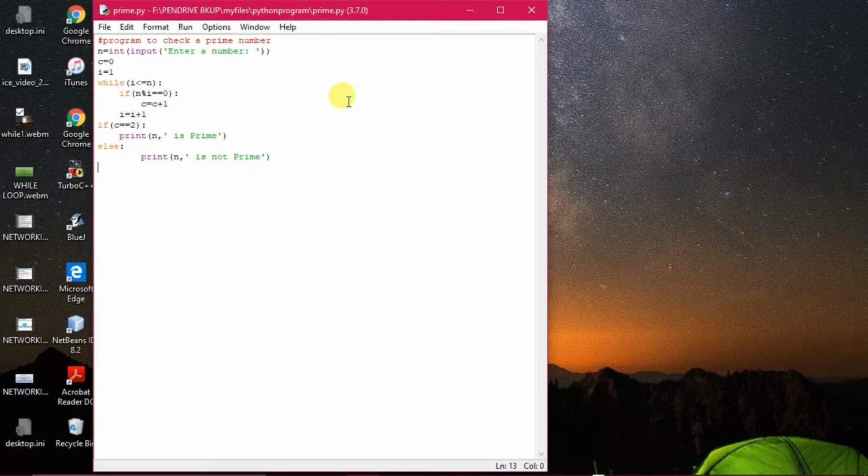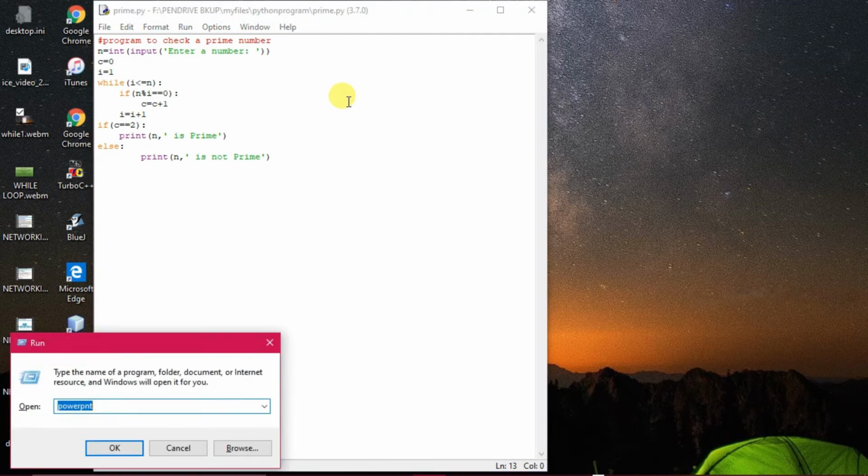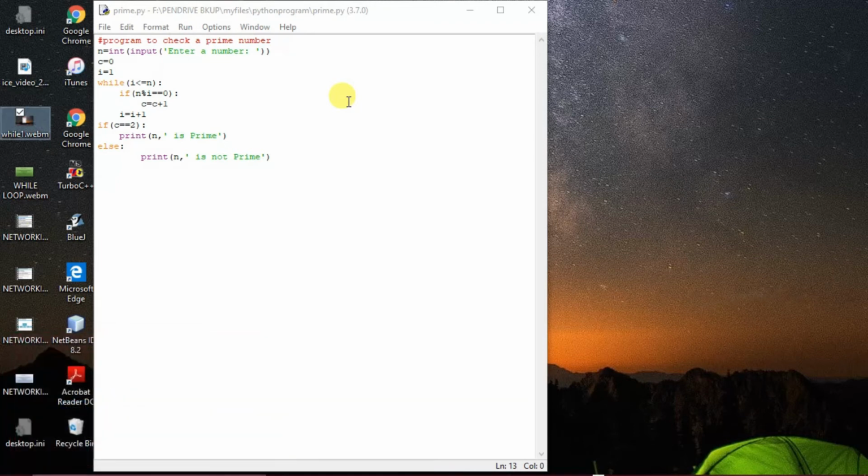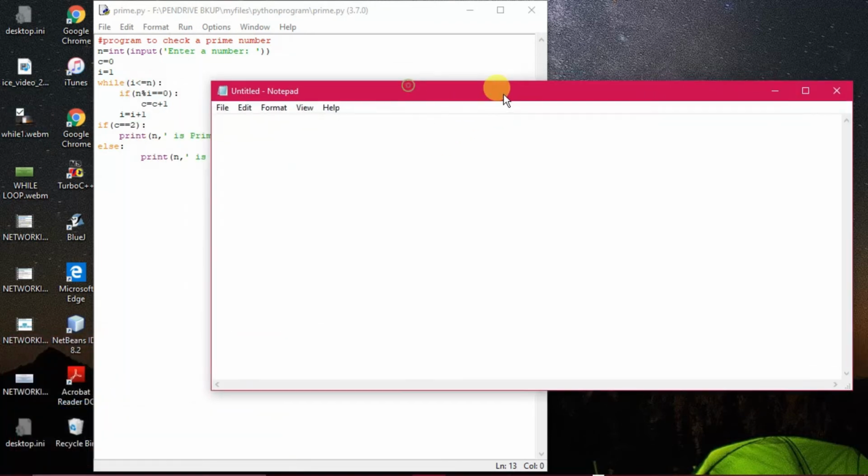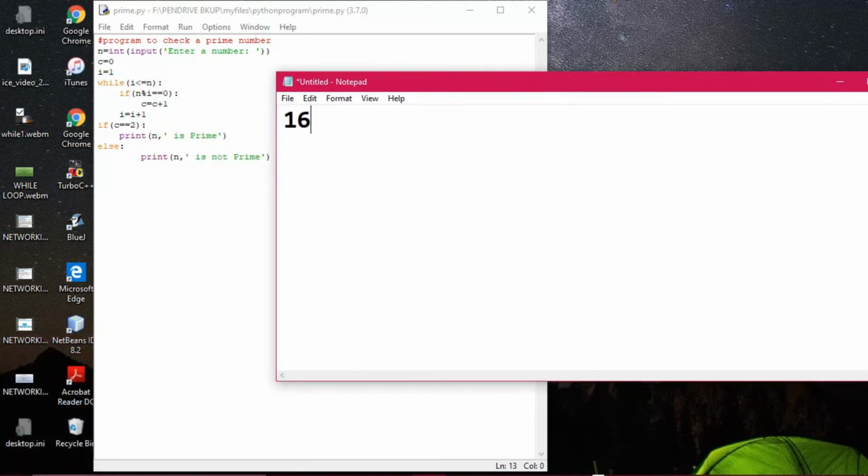Whenever we are detecting a prime number, this is very simple math. Suppose we take 16. How many factors does 16 have? 1, because it is divisible by 1, then 2, 4, 8, and 16 itself. These are the factors of 16.